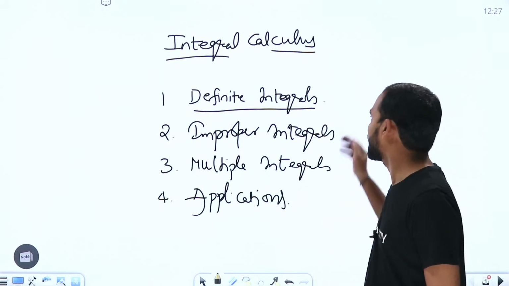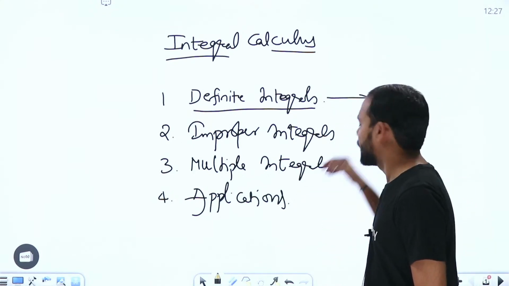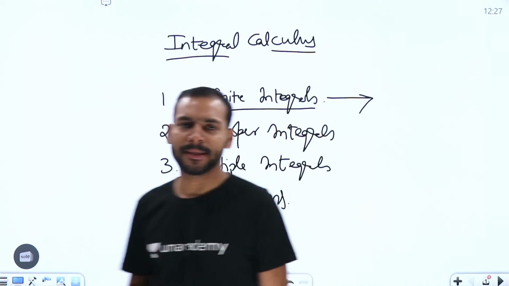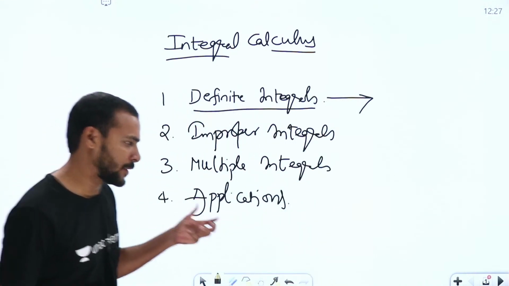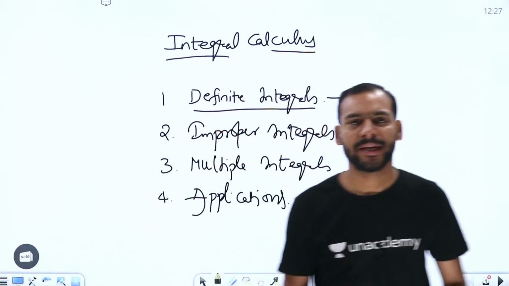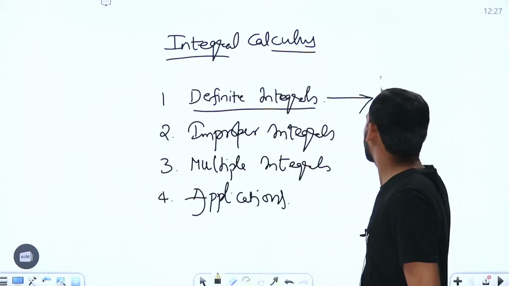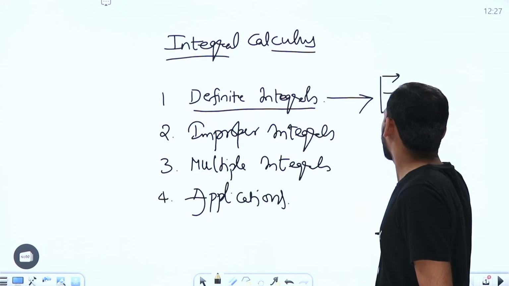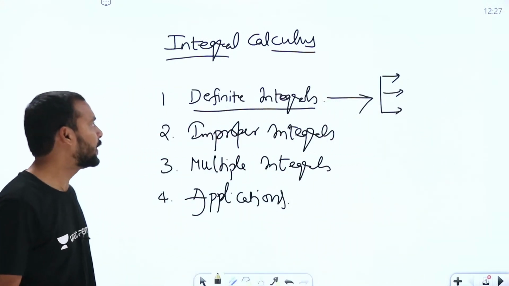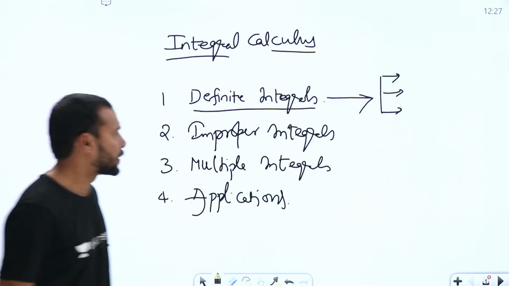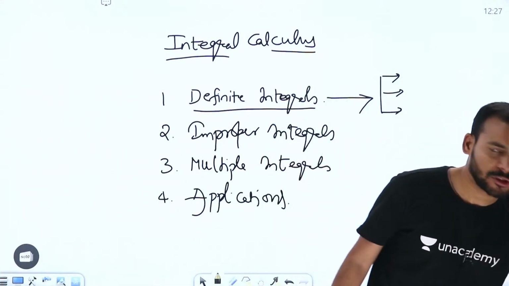So definite integral, in this one we are going to see from the basics here, right? Some basics where I am going to give three types of variations, with which we can see the integration so easily. So we are going to start with this one. Let us try to start with the first topic here.